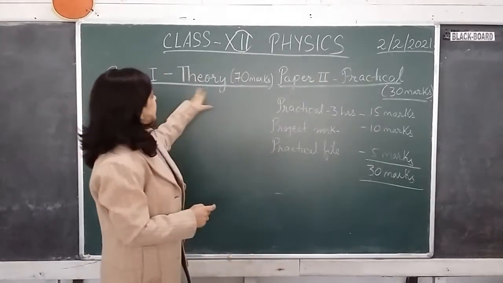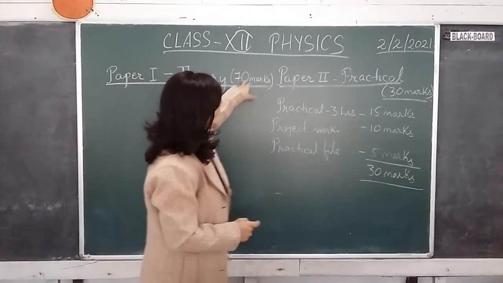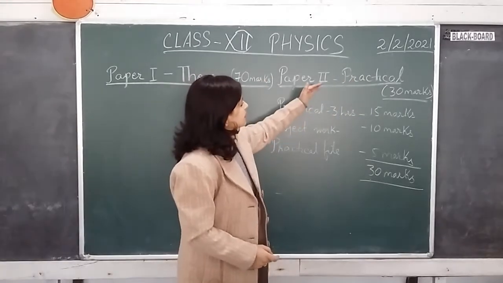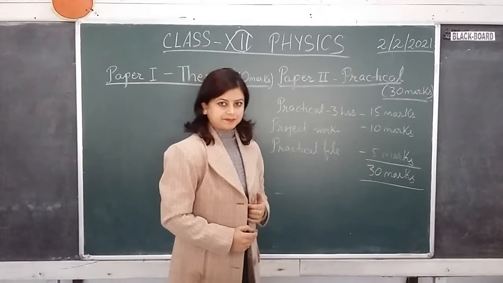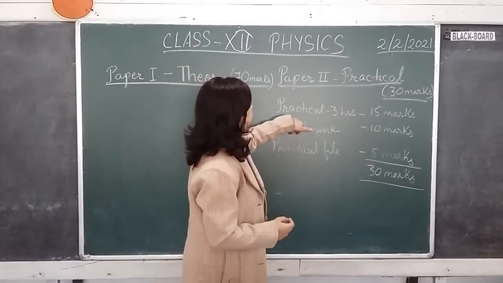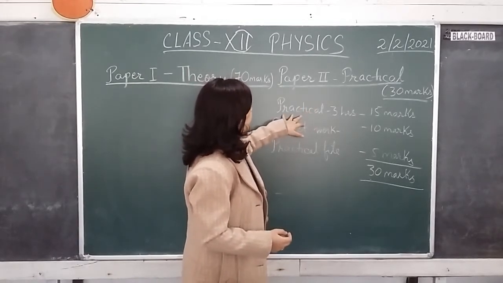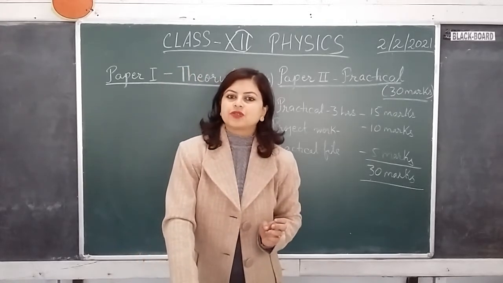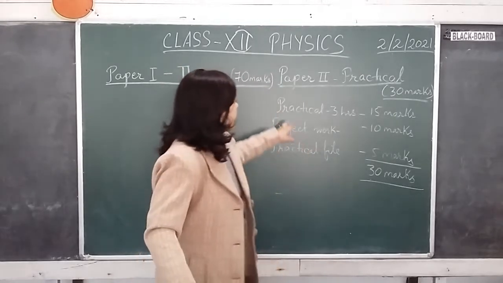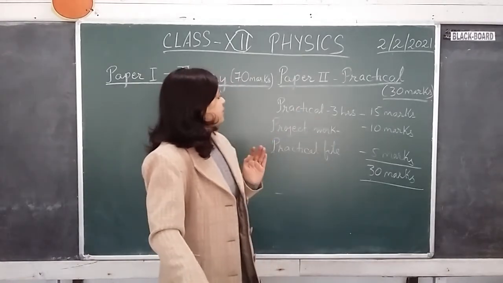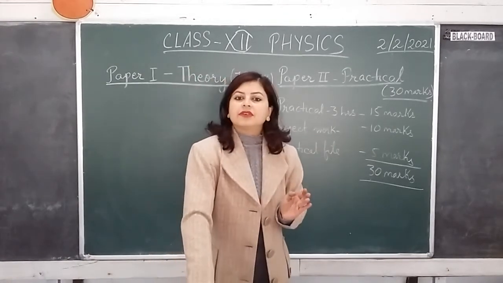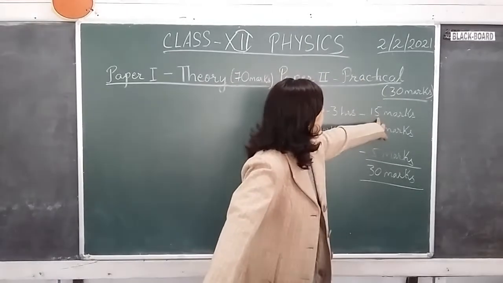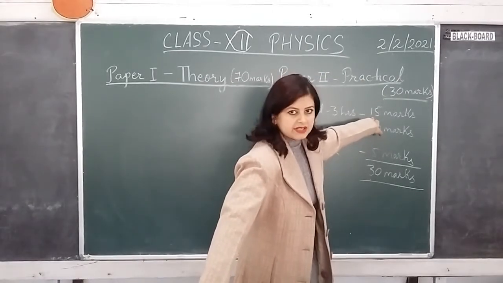And the theory part, as you can see, carries 70 marks, and the practical carries 30 marks. So let me tell you how the 30 marks has been broken down. Firstly, you will have to perform practical based on the practice that we are going to carry out throughout the year in the laboratory. And finally you will have to perform the practical in front of the visiting examiner for 3 hours, which carries 15 marks, and this 15 marks consists of 2 questions.